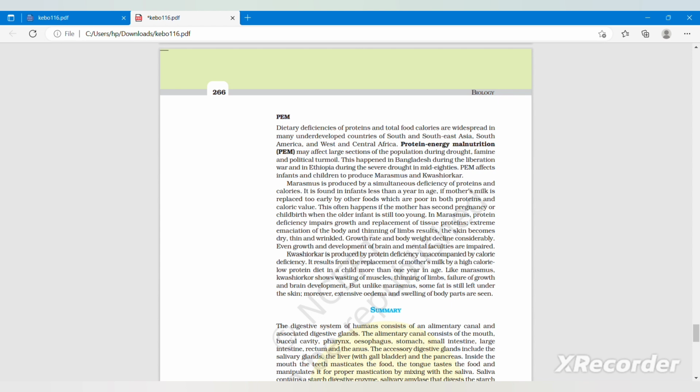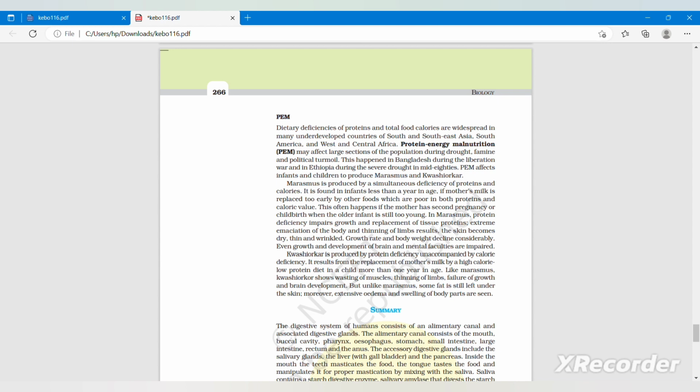In marasmus, protein deficiency impairs growth and replacement of tissue protein. Extreme emaciation of the body and thinning of limbs result. The skin becomes dry, thin, and wrinkled. Growth rate and body weight decline considerably. Even growth and development of the brain and mental faculties are impaired.